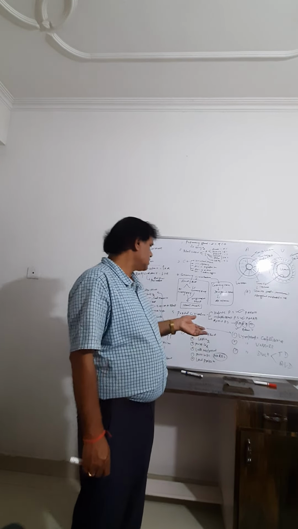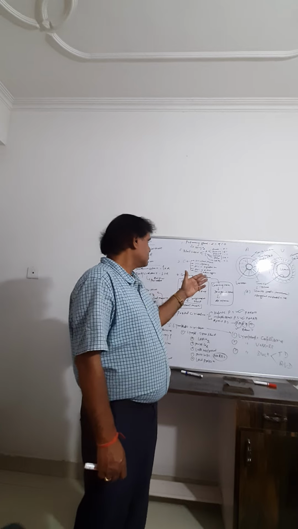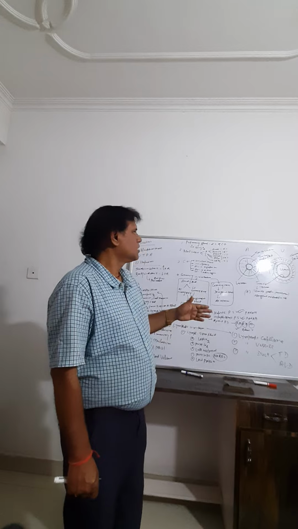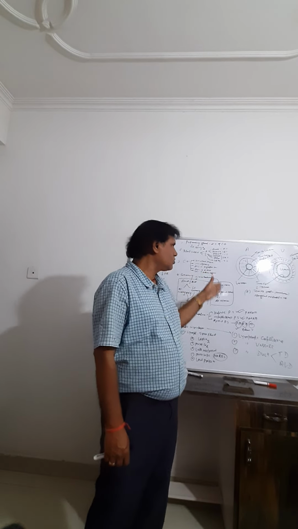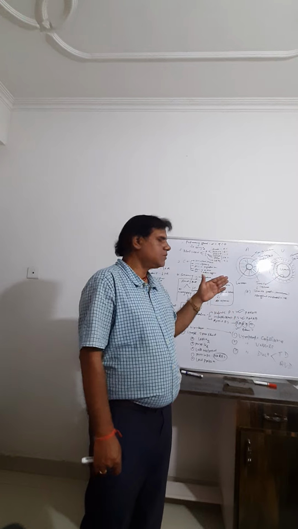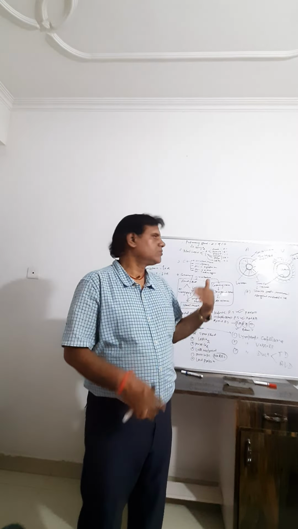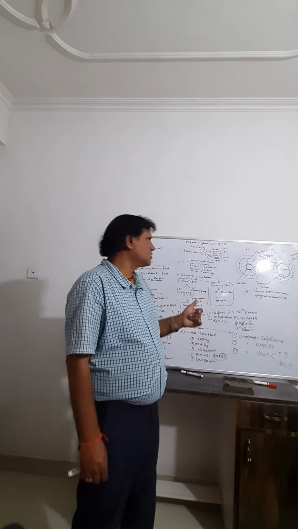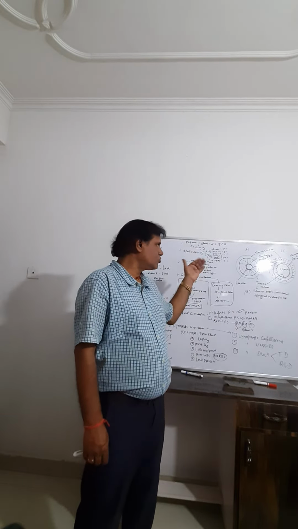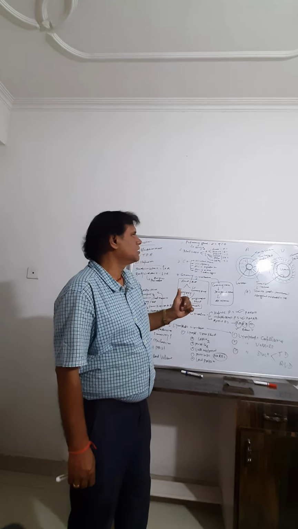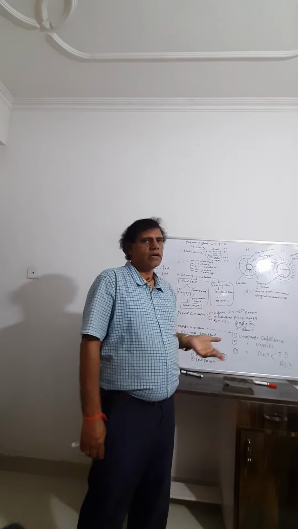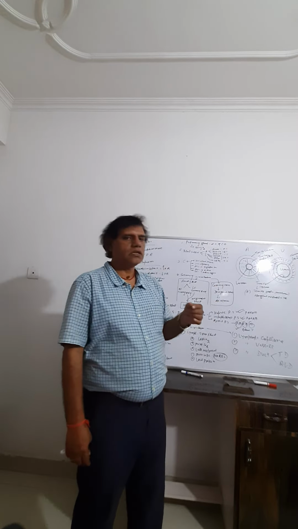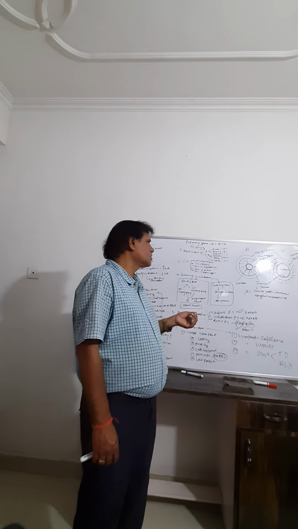And next is the blood vessel, that is, the difference between artery and vein. So what is the difference between artery and vein? The artery has no valve, the vein has valve. And what is the function of the valve? To check the backflow of the blood. And the lumen of artery is small, but the lumen of vein is large. And tunica media is thicker in the case of artery, and more muscular and fibrous. But in the case of vein, the tunica media is thin with fewer muscle fibers.